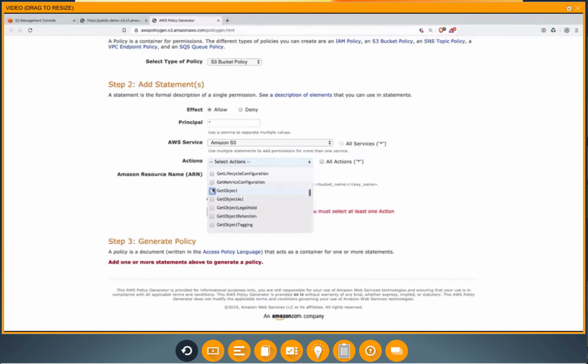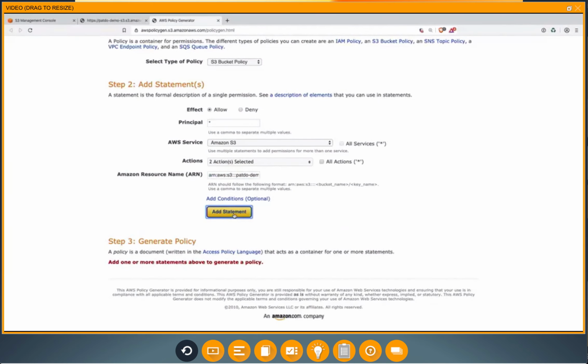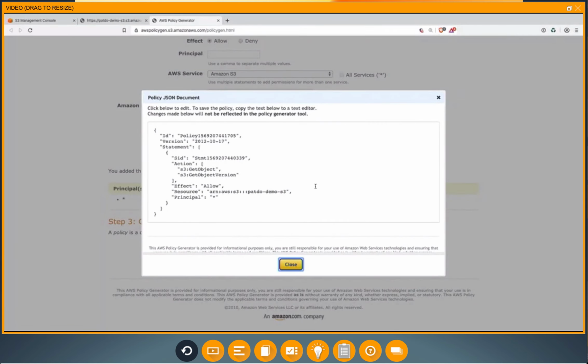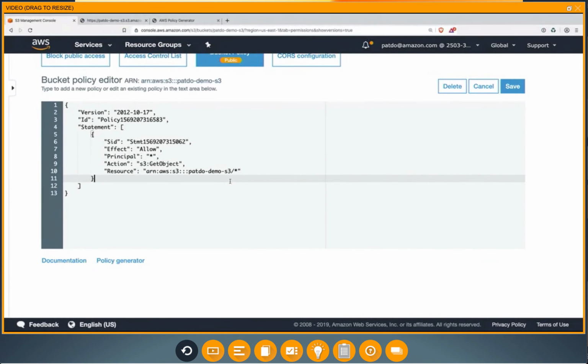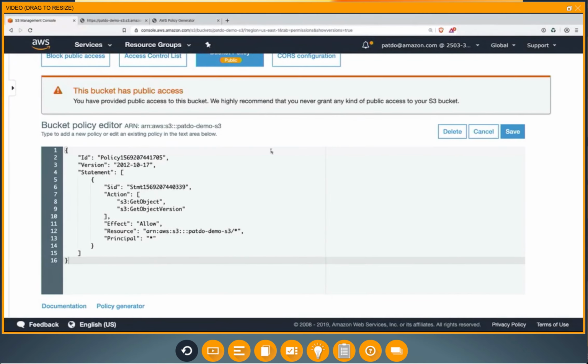Find get object version to allow those permissions. Then grab the ARN again. Add statement, generate the policy, and we can grab that here. All right. So jump that in, drop that back in here, make sure that we allow all the objects, click Save, and that's going to set that up.